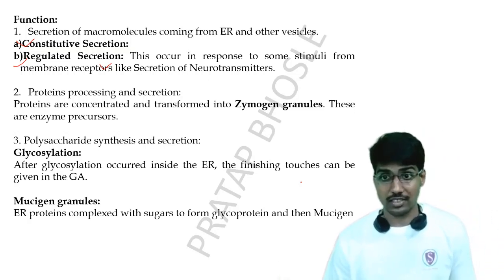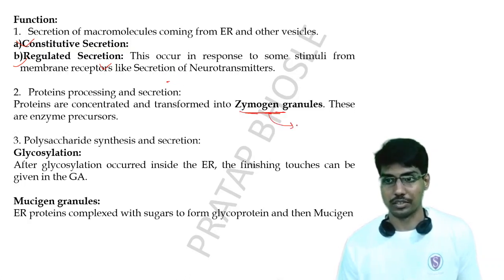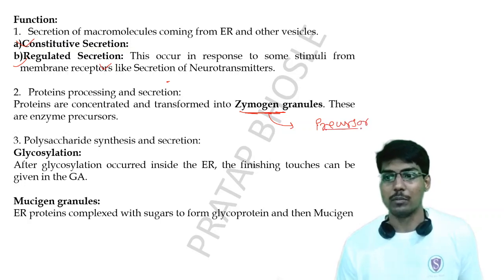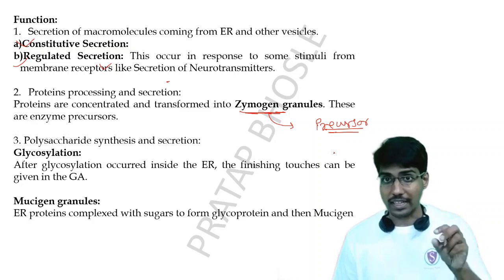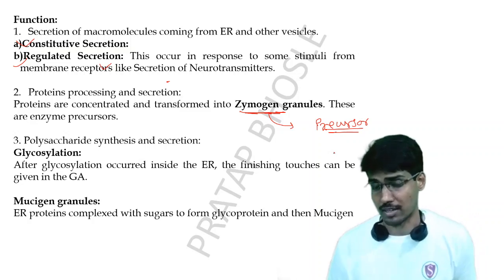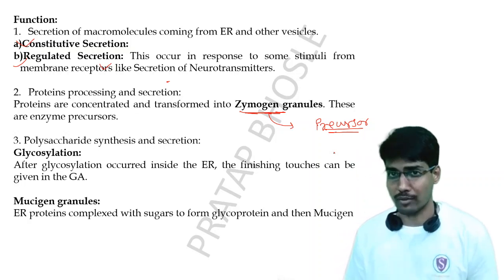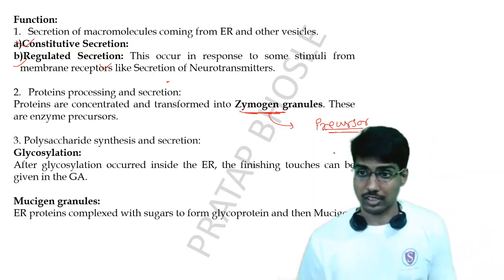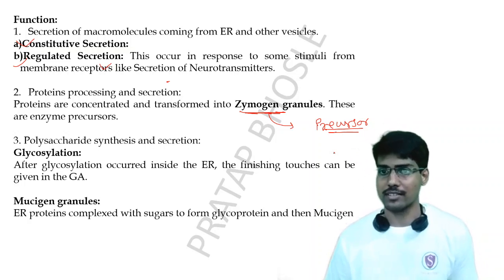And what are these zymogen granules? These are enzyme precursors. What does precursor mean? Once in the cytoplasm, after activation, it will form the final usable form of the enzyme. These precursors of enzymes are formed inside the Golgi apparatus and are called zymogen granules. So this is the second function of the Golgi apparatus.